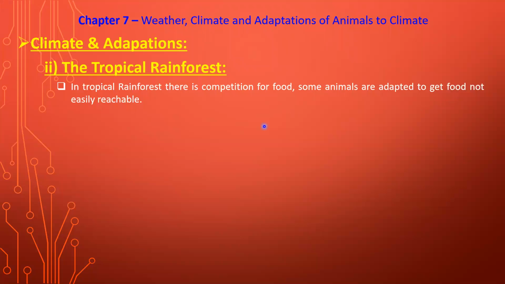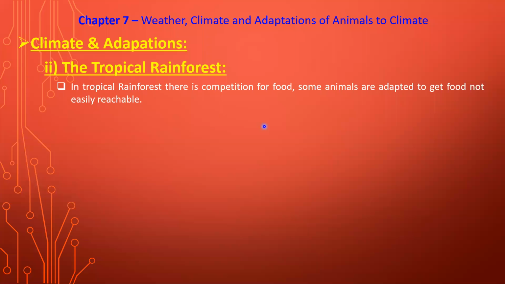Sometimes some type of food is present in such a place where many of the animals are not able to reach it. After the fruits are ripened, they will be wasted, because many animals are not able to reach those food components.